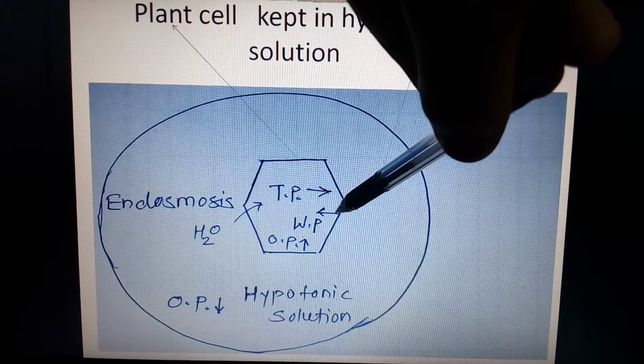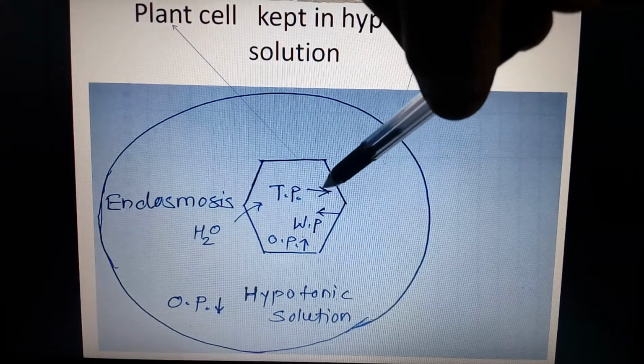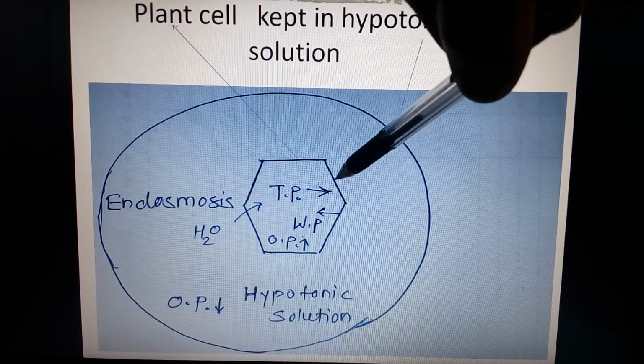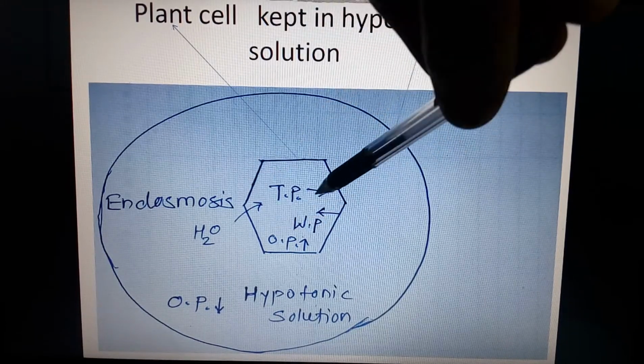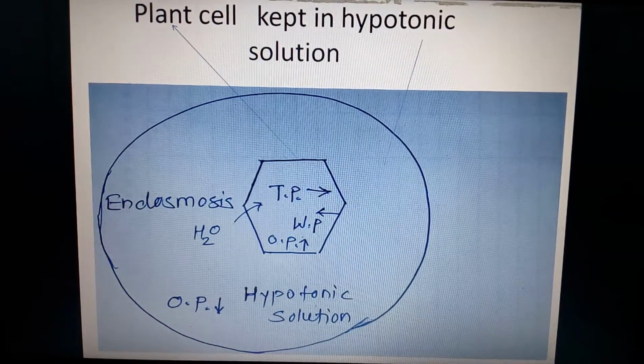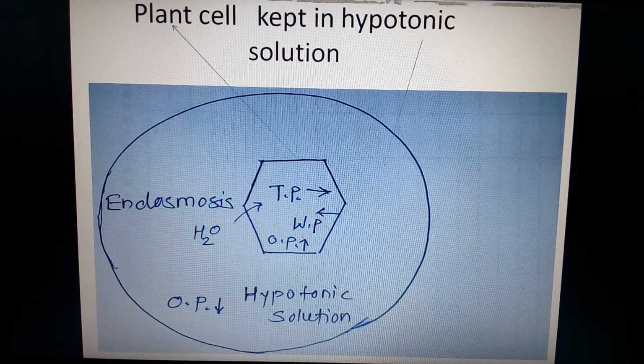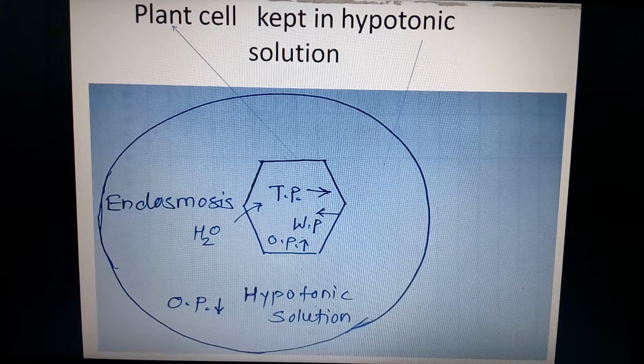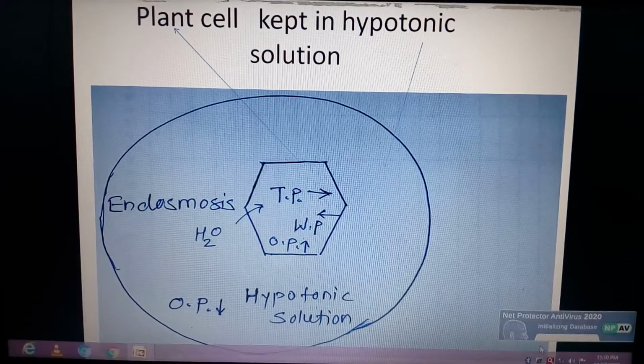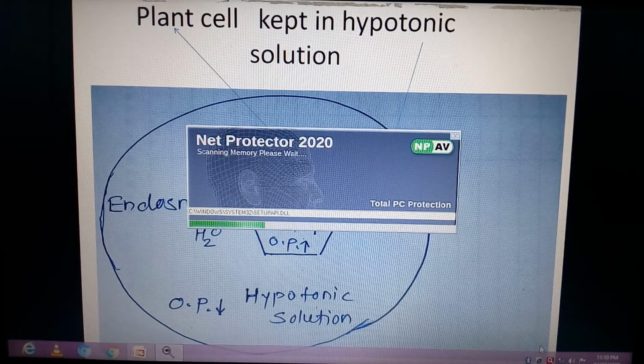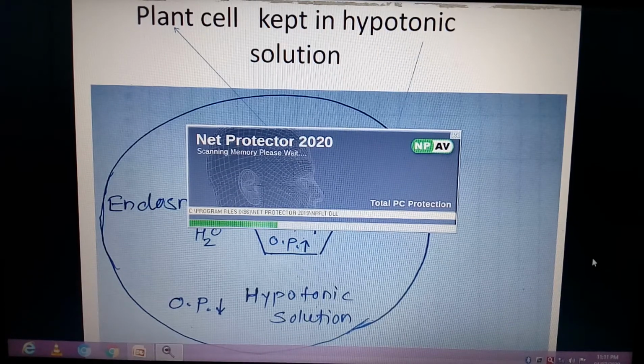And what is wall pressure? Wall pressure is the pressure exerted by the plant cell wall on the water present in the cell cytoplasm. And as we have discussed, the turgor pressure is equal to the wall pressure, but they work opposite to each other.